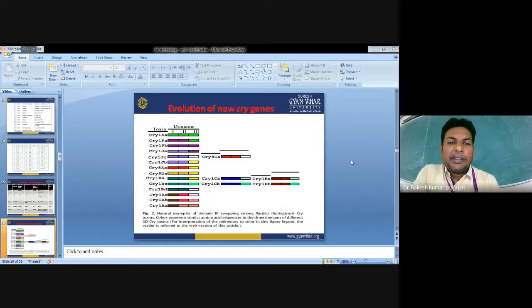This picture represents the evolution of the new Cry genes, how the new Cry genes evolve by rearrangement between the different classes of the domains. We know very well that Cry proteins have three different domains, domain 1, 2, and 3. New proteins rearrange between those different classes of Cry proteins, and then the new Cry genes evolve.